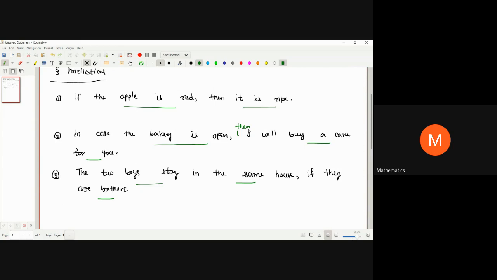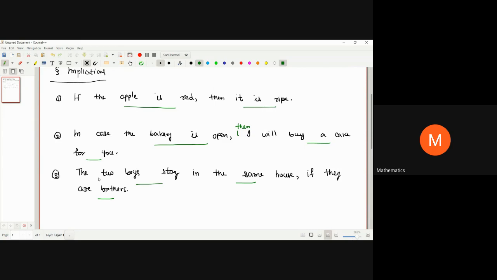This is a very important thing that you should see: each statement consists of two statements, and secondly the given statement is implying some other statement. Like here we are saying, if the apple is red, then it implies that it is ripe. The second statement says, in case the bakery is open, then this implies I will buy a cake for you.